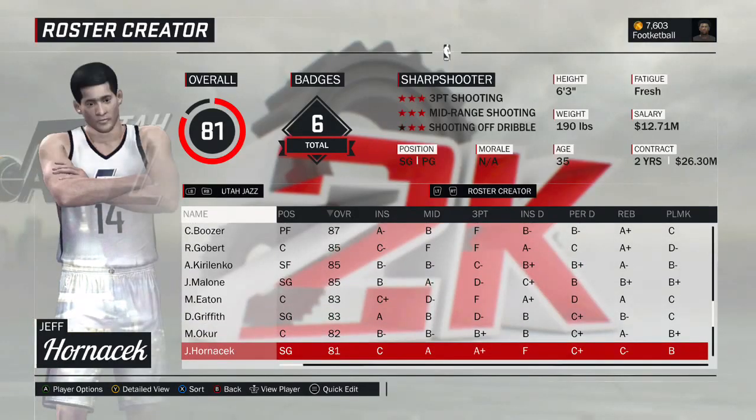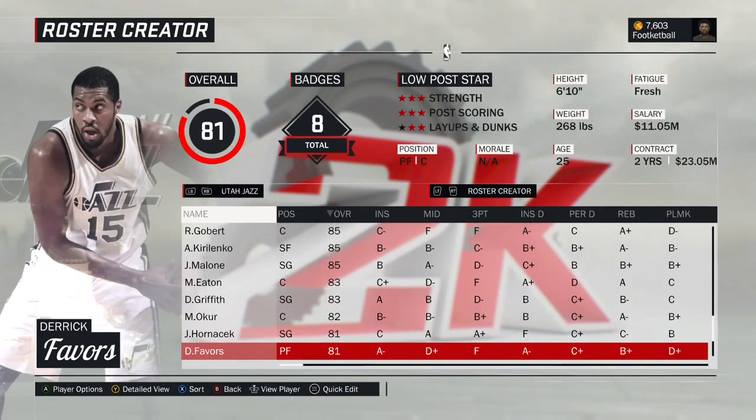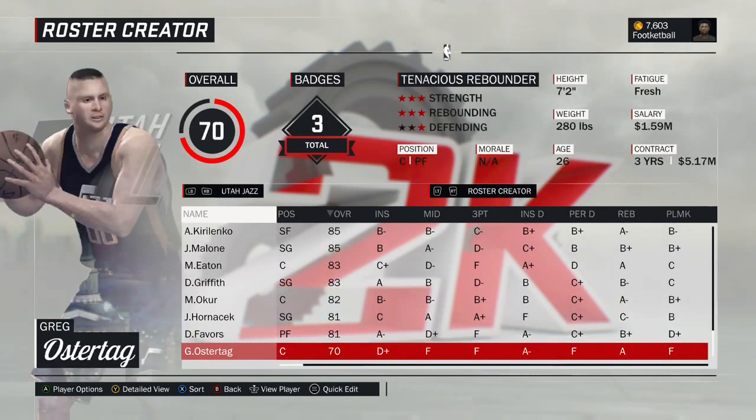All right, Jeff Hornacek. This is the 1996 version of Jeff Hornacek, 81 overall. Derek Favors. This is the current version of Derek Favors, the 3rd current player. Greg Ostertag. I just threw him at the back of the roster just for the heck of it. 1998 version of Greg Ostertag. Yeah, he's not good, but I thought it was funny.